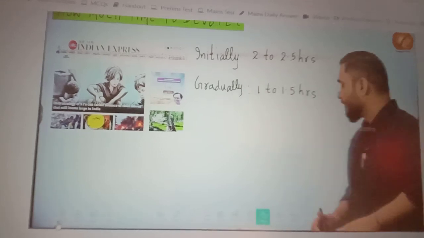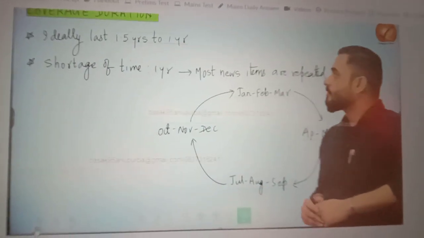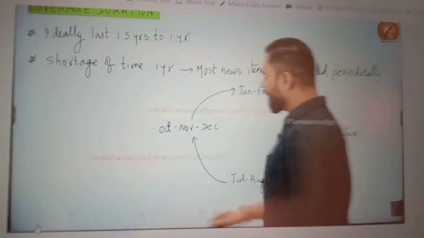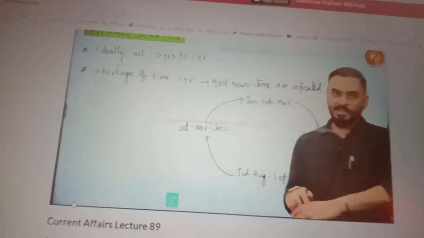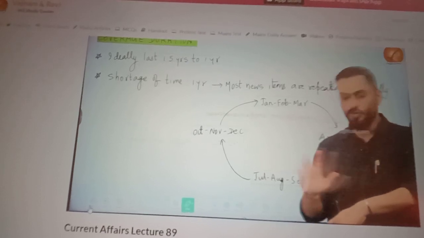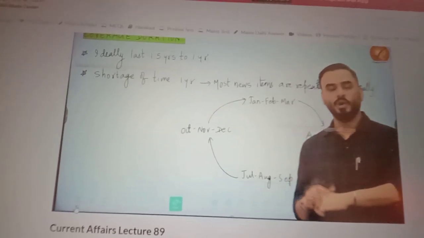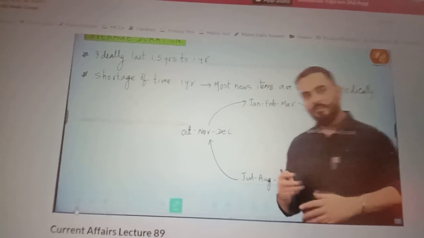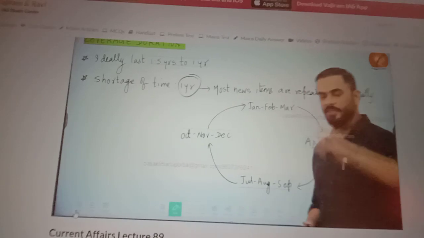It is okay. Now, what should be the duration of the coverage of current affairs? Ideally, people will tell you that you should cover newspaper of the last 2 years, or 1.5 years. If you ask me personally, if you cover newspaper of the past 1 year or 1.5 years, it is good enough. But the problem is, when you prepare for UPSC, you have so much content that you don't have time. So ideally, if you prepare newspaper of the last 1 year, it should be good enough. And I'll give you a logic as to why.